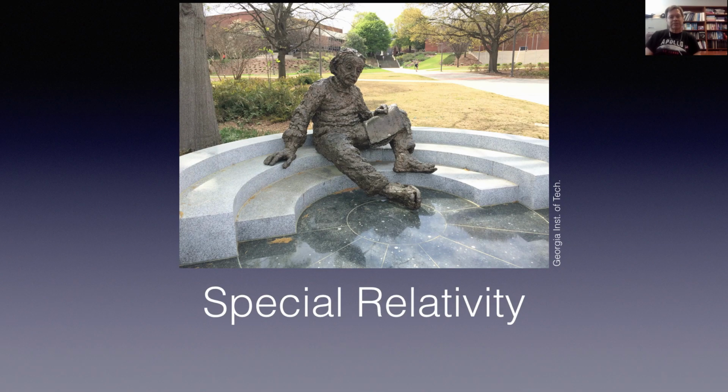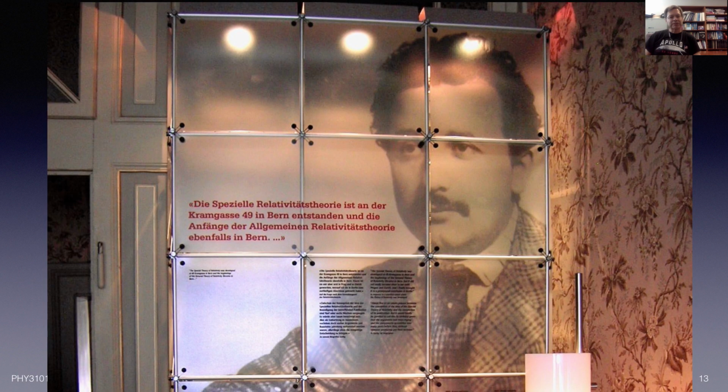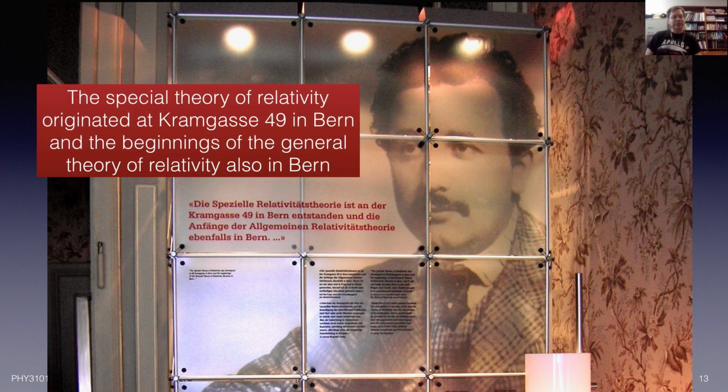All right, welcome to the main topic of this module, which is Einstein's special theory of relativity. Now, our story really begins here. This is a sign of a younger Einstein in Bern, Switzerland, where he did some of his important work. And if you translate the German, it says that the special theory of relativity originated at Kramgasse 49, his street, in Bern, and the beginnings of the general theory of relativity also began in Bern.